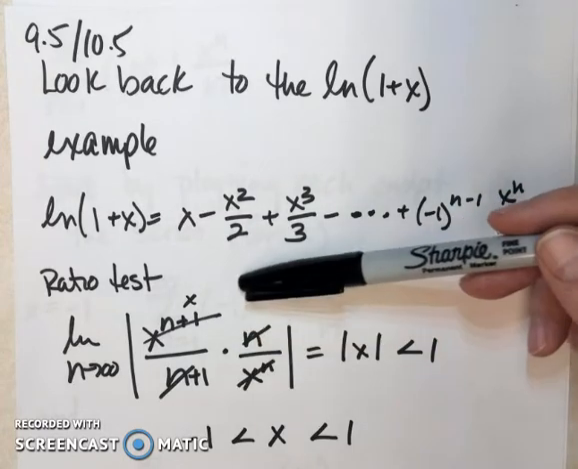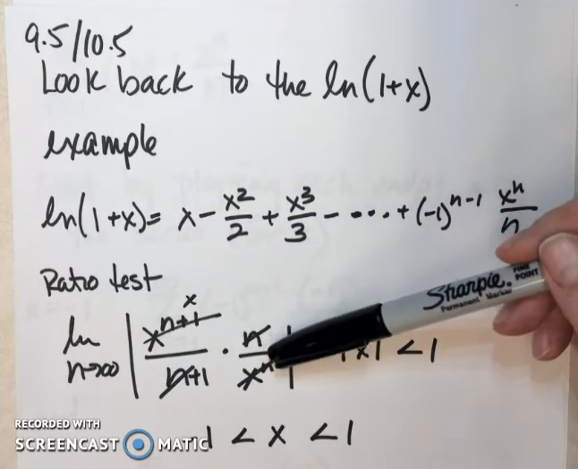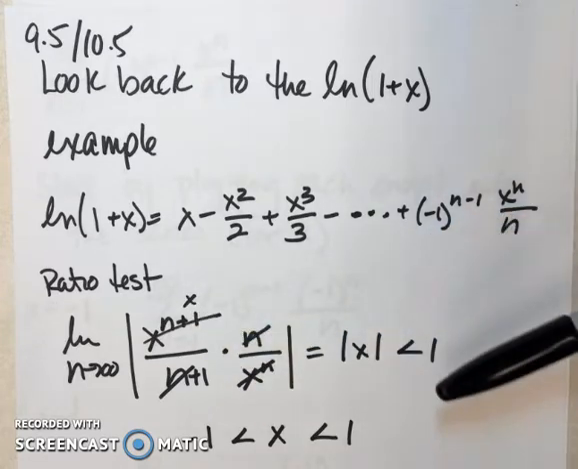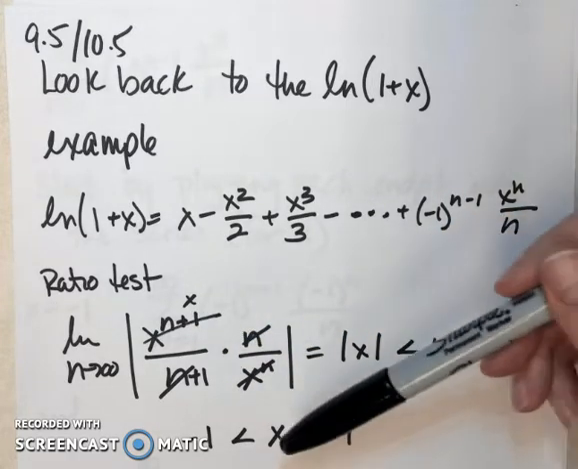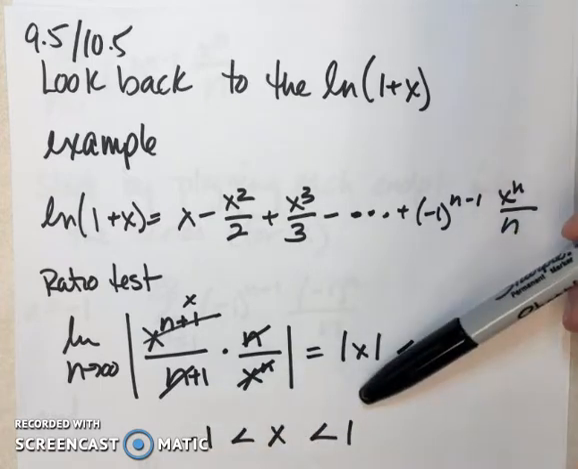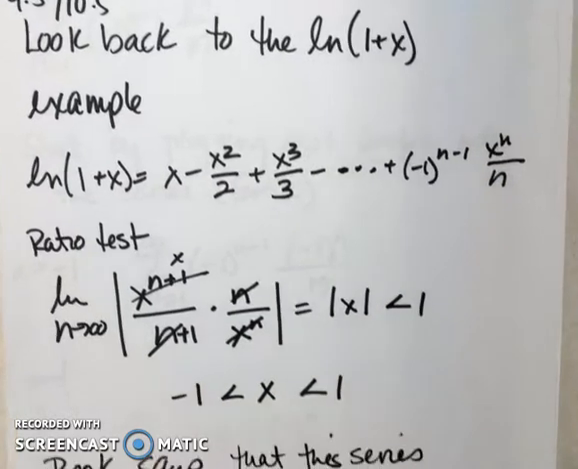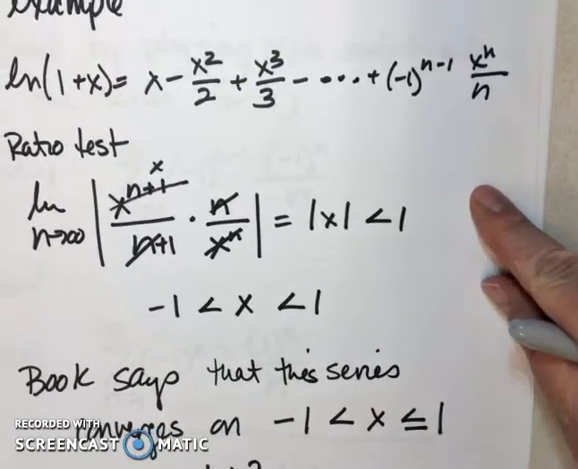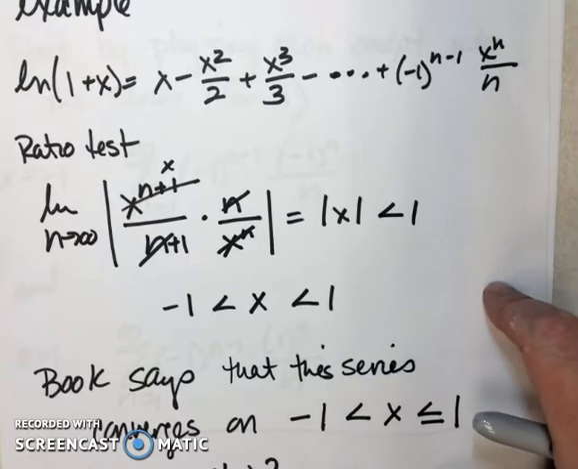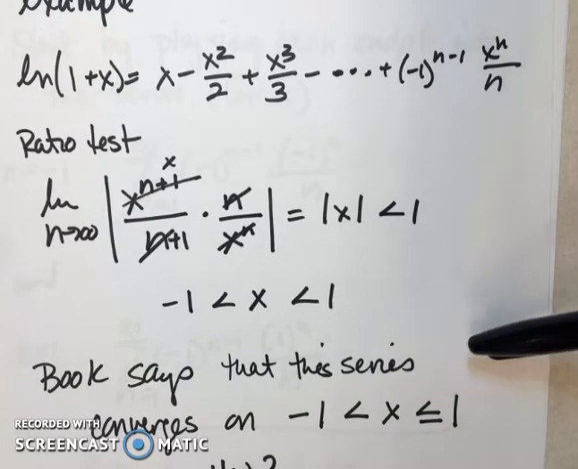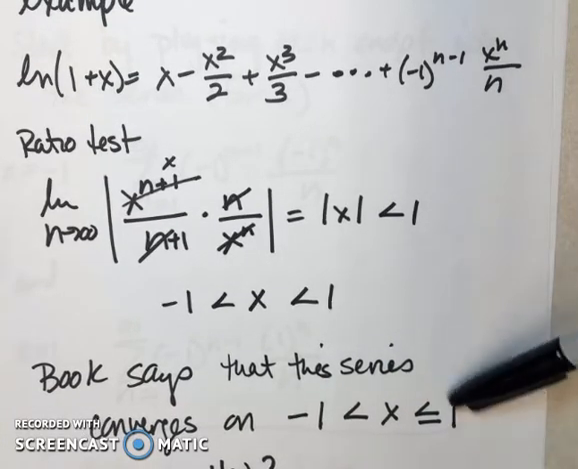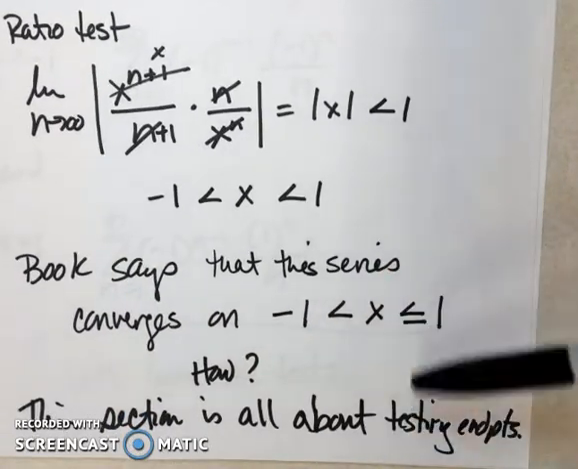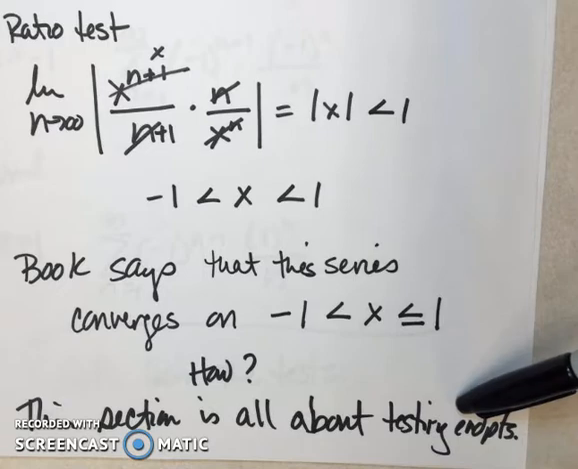I know that when I clean this up, x to the n plus 1 divided by x to the n is just x. And I know that that has to be less than 1, so x has to be between -1 and 1. But when we looked at the series that the book has, it says that the series converges from -1 to 1, and it's including the 1. And that's what this section is about. This section is all about testing those endpoints.